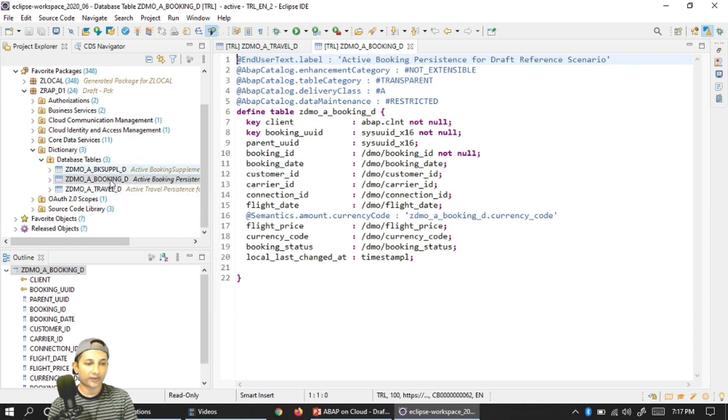All the artifacts I'm creating are for the drafting POC, so that's why this D. So don't think it's a drafting table or draft table. This A is basically actual table. So these are all actual tables because I am mentioning Z demo _a for actual. Here will be my actual data that I'll be storing, not the draft data.